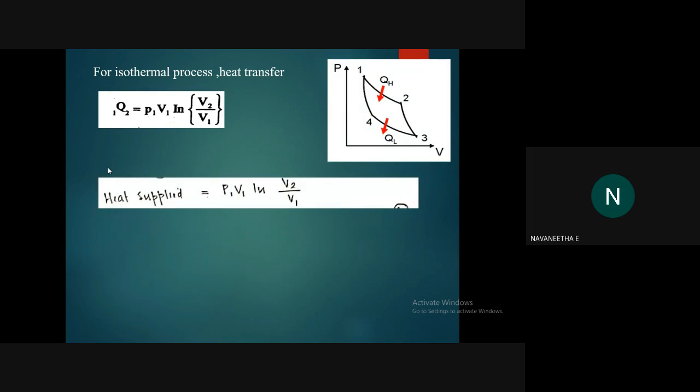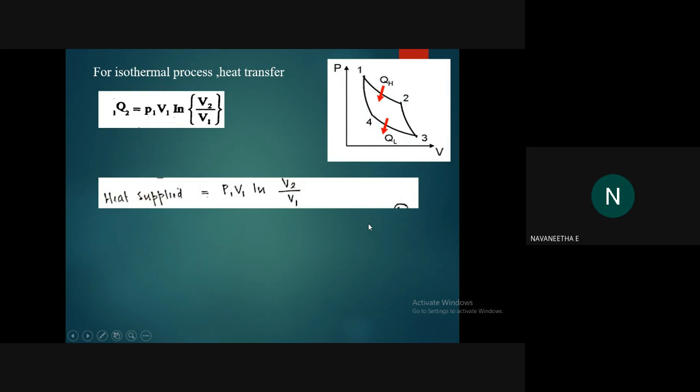Then we can write heat supplied. What is the equation for heat supplied? Heat supplied means the 1 to 2 process. So think about the pressure and volume in the first state and the second state. Here P1 V1 is the pressure and volume at the first state, and P2 V2 is the pressure and volume at the second state. So in the first state, P1 V1 log V2 by V1, the same as the original equation.